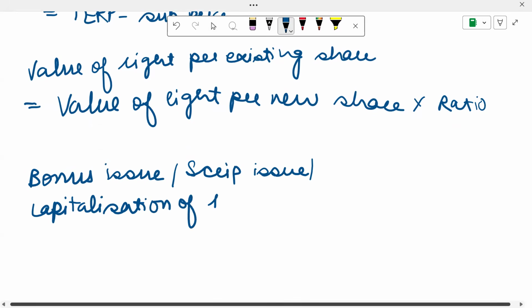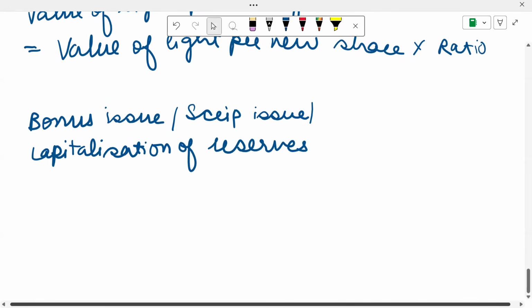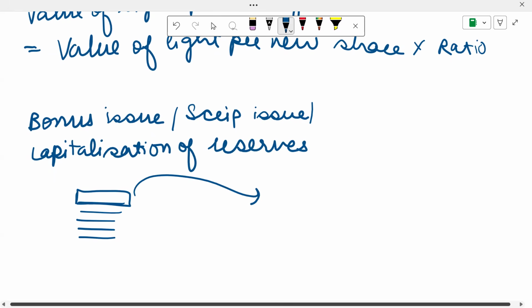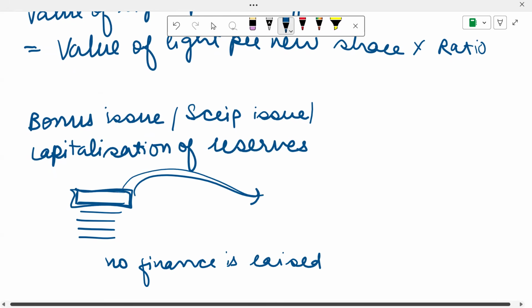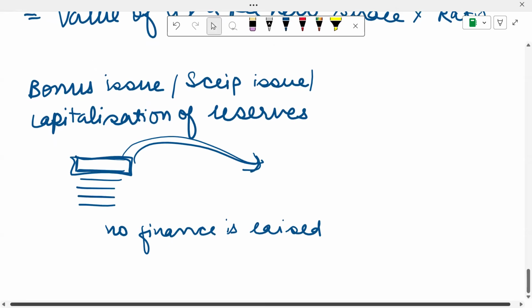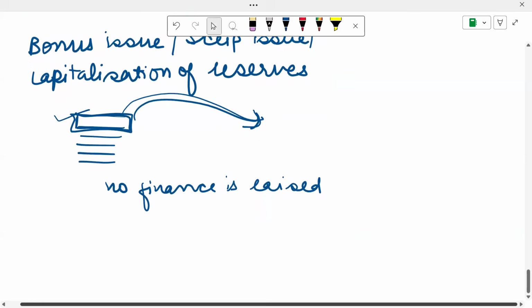What happens over here is that any of the reserves that you see in the company's balance sheet can be converted into share capital. So over here, no finance is raised. It's just that something in your balance sheet has been taken from one place to the other. The reserves that you had lying extra with you, you have converted into share capital.